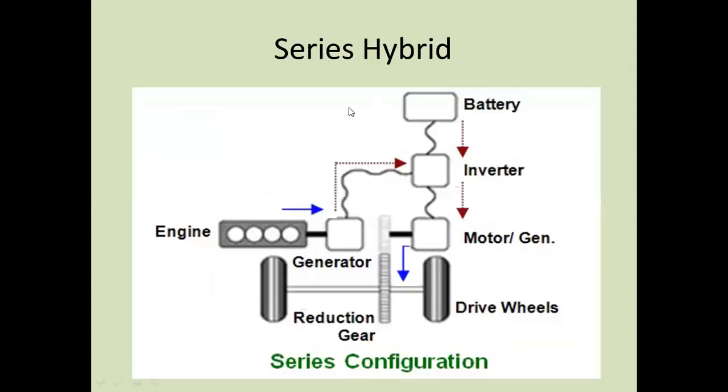Next we can discuss the series hybrid process. In the series hybrid process, we can drive the vehicle only with the motor. Here we use the internal combustion engine, which is coupled with the generator. From the generator we get electricity, and the energy is stored in the battery with the help of the inverter. But in these series hybrid vehicles, only the motor drives the vehicle. So this is the process going on in series hybrid vehicles.